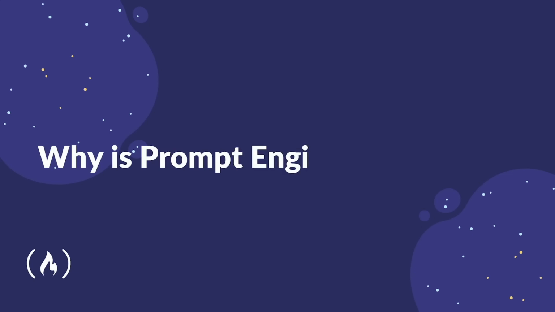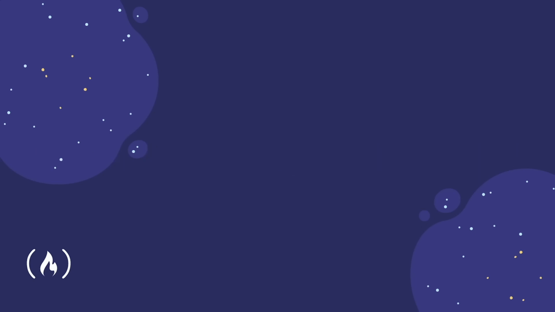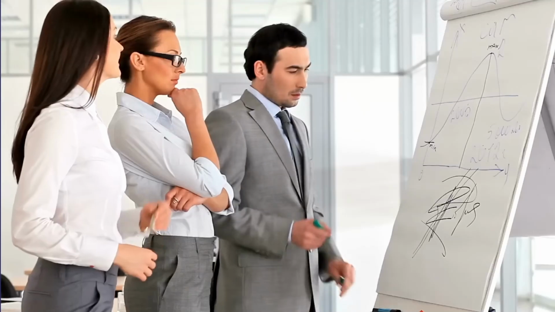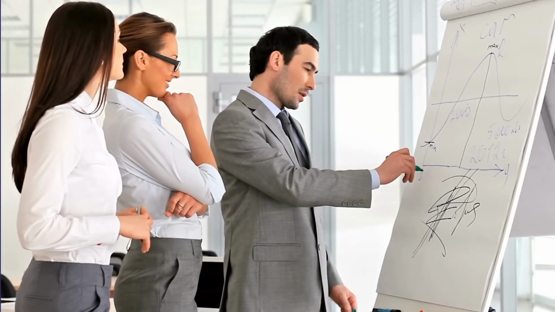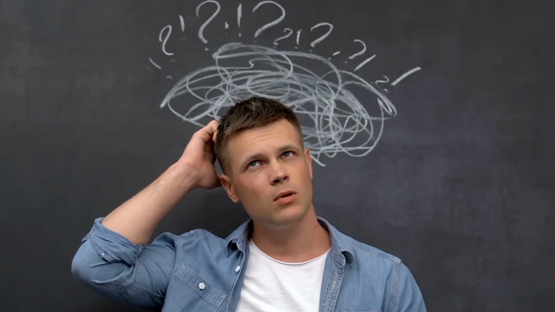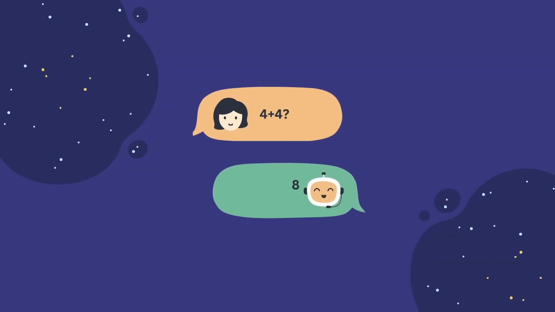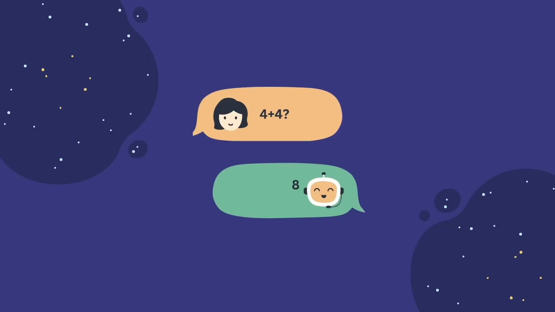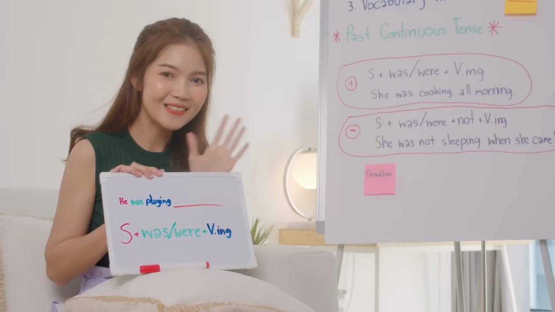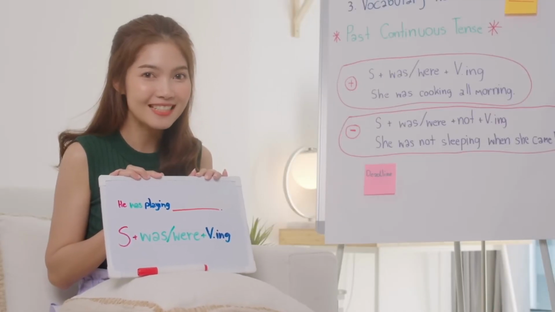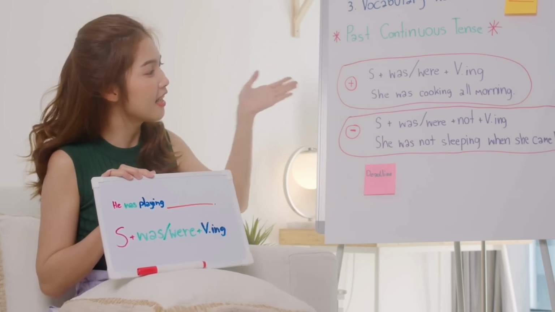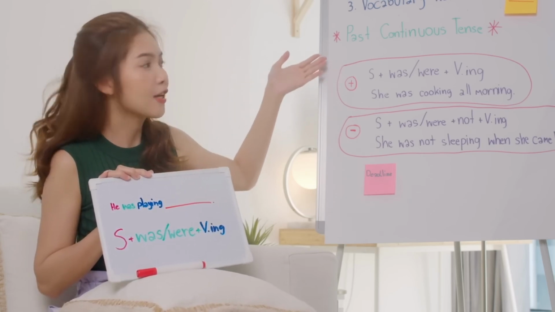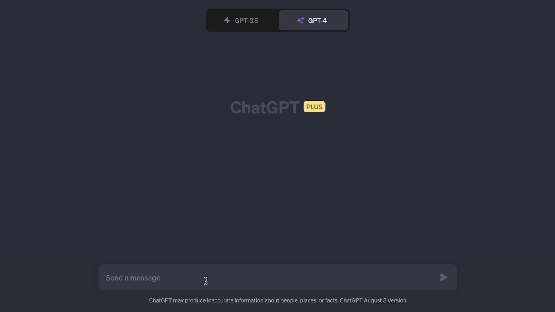Why is prompt engineering useful? With the quick and exponential growing rise of AI, even the architects of it themselves struggle to control it and its outputs. This might be a bit hard to understand, but think of it this way. If you were to ask an AI chatbot what is 4 plus 4, you would expect it to say 8, right? The result of 8 is pretty indisputable. However, imagine you are a young student trying to learn the English language. I'm going to show you just how different responses can be based on the prompts you feed, and in turn your learning experience. For this example, I'm going to be using ChatGPT's GPT-4 model.